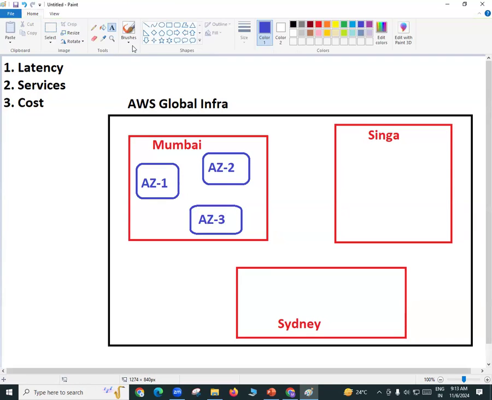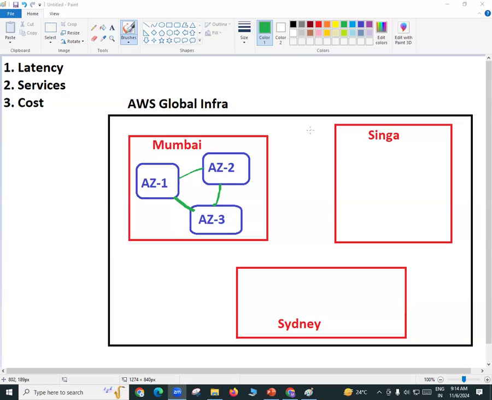Done. So they are connected by using fiber optic cables, right? The distance can be 10, 20, 50, or up to like 100 kilometers, right? This is the distance they will have between these availability zones. Fine. So we know all these things.